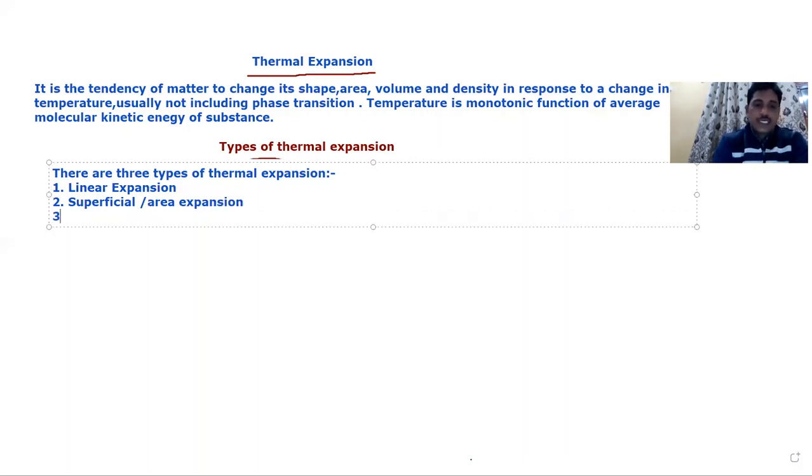And third is volumetric or volume expansion.